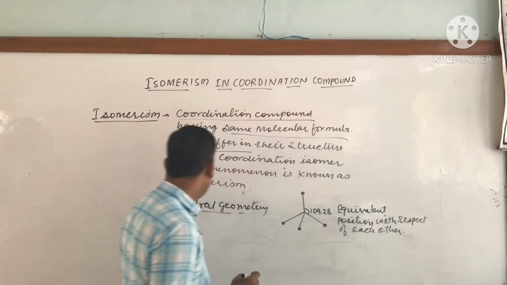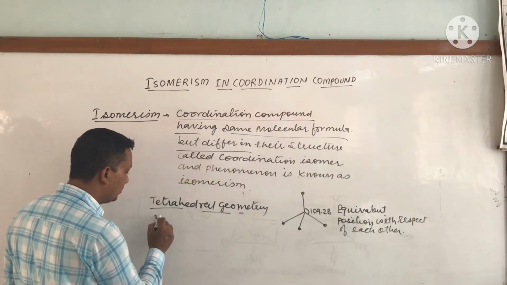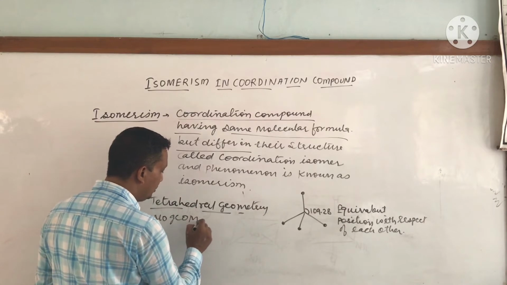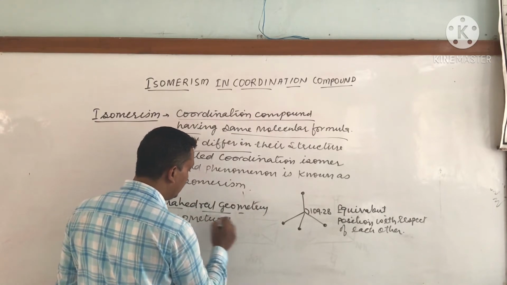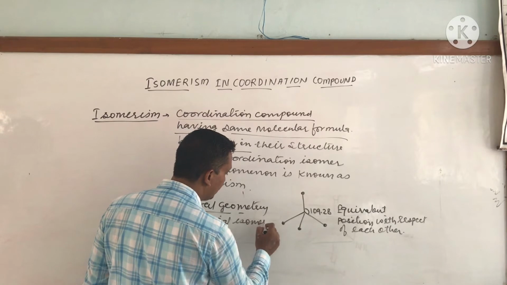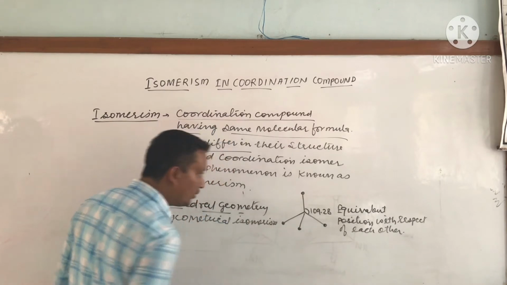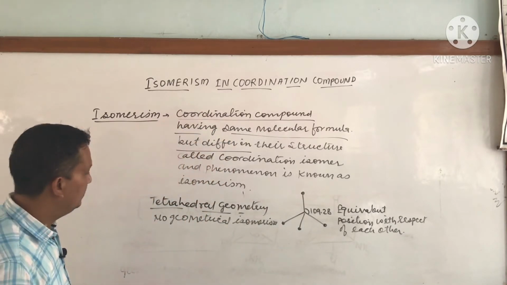Therefore in tetrahedral complexes there is no geometrical isomerism because all the positions are equivalent.